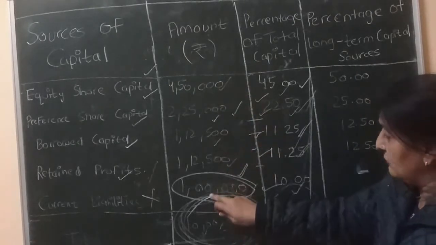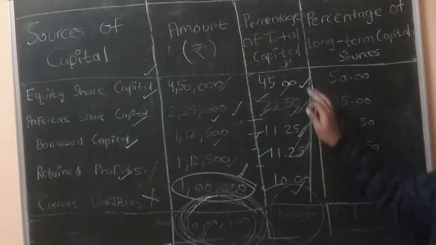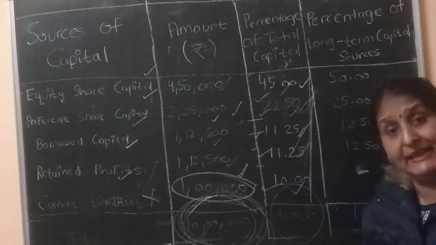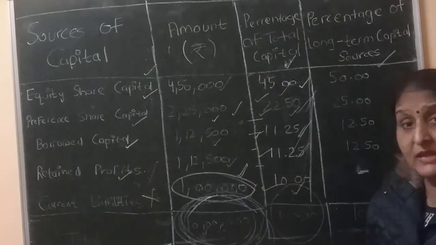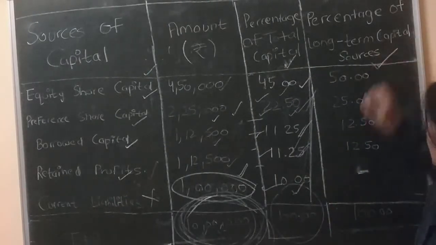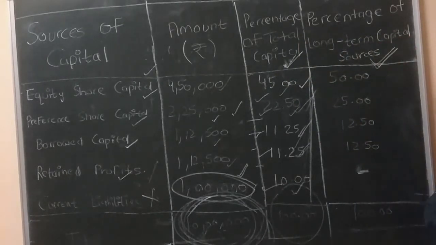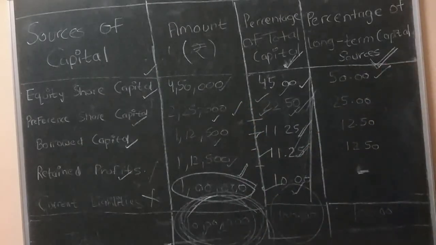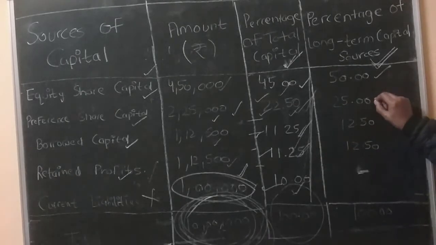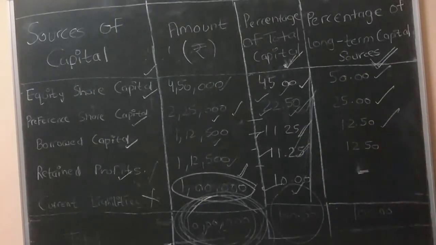When the percentage is calculated on the basis of 10 lakh, it is the financial structure. But when the percentage is calculated out of 9 lakh, it is known as the capital structure. This percentage denotes the financial structure, and this percentage denotes the capital structure. So 4,50,000 divided by 9 lakh into 100 is 50%. 2,25,000 divided by 9 lakh into 100 is 25%. 1,12,500 divided by 9 lakh into 100 is 12.5%.